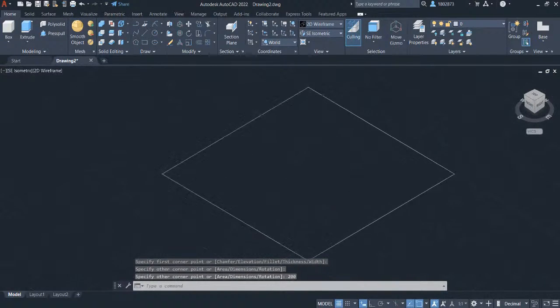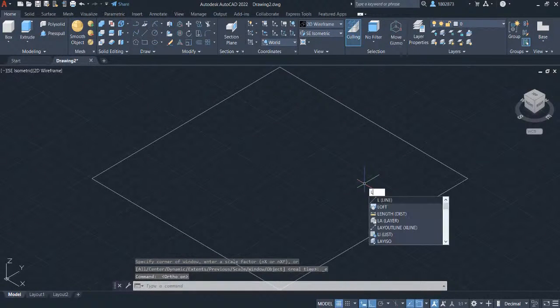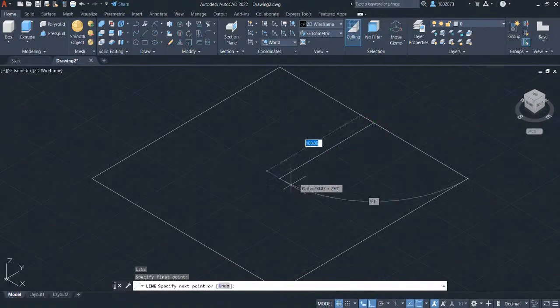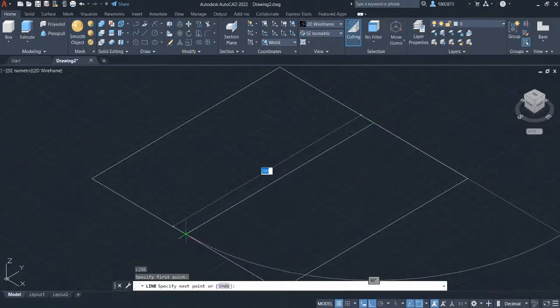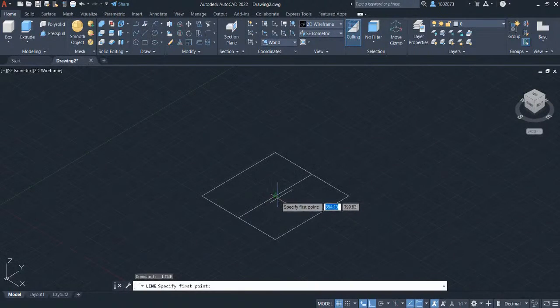Double click on the wheel button to zoom extents. Press F8 to enable ortho mode. Press L for line. Left click here in this midpoint and connect this line to this midpoint. Press Escape. Press spacebar to repeat line.